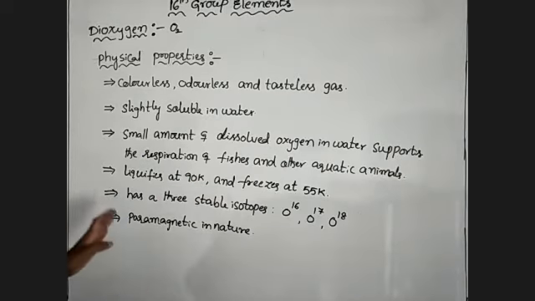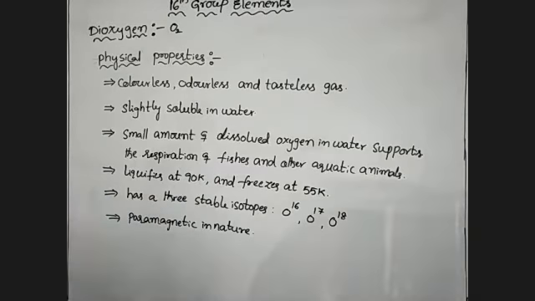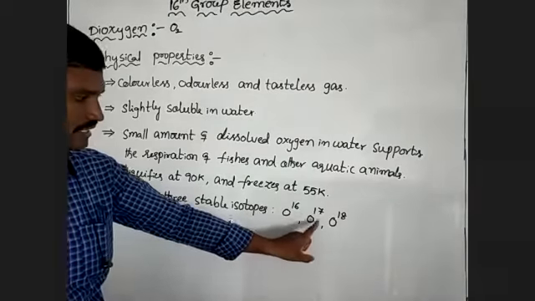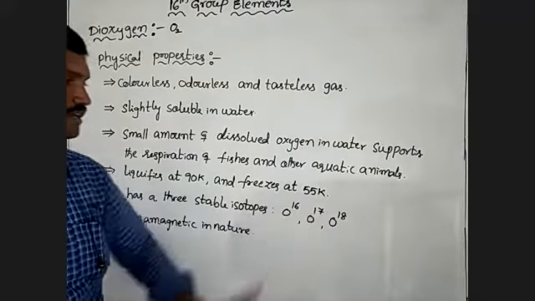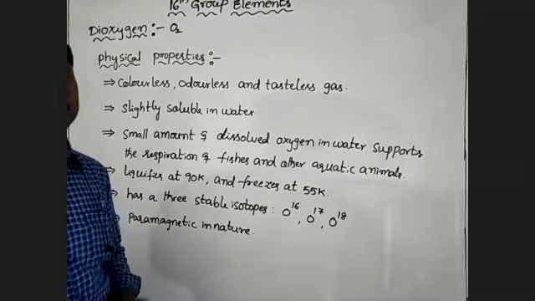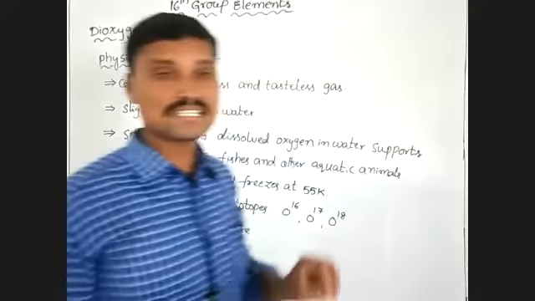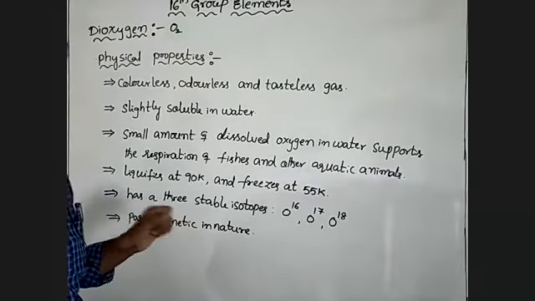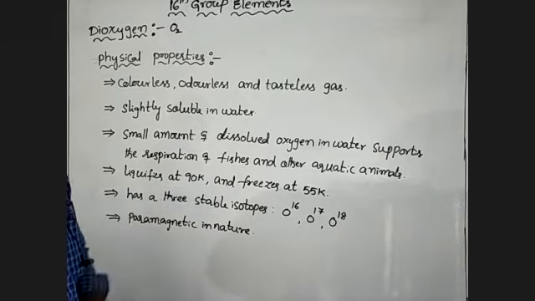It has three stable isotopes: O16, O17, O18. These are the three stable isotopes of oxygen. And it is paramagnetic in nature. Even though oxygen has an even number of electrons, it is paramagnetic. Why? Because two of its electrons are unpaired.